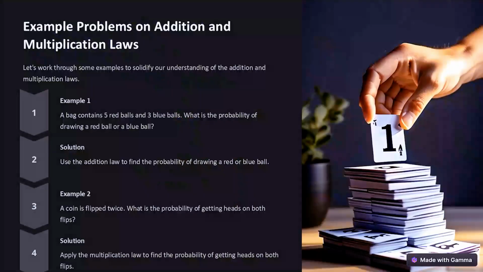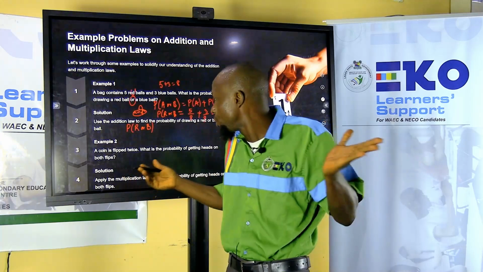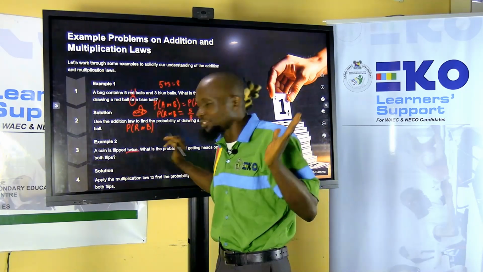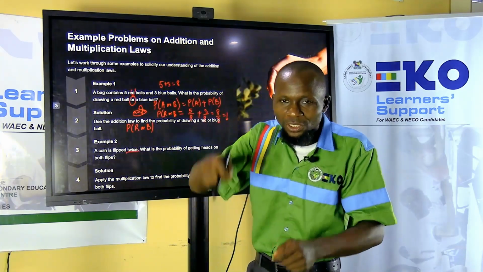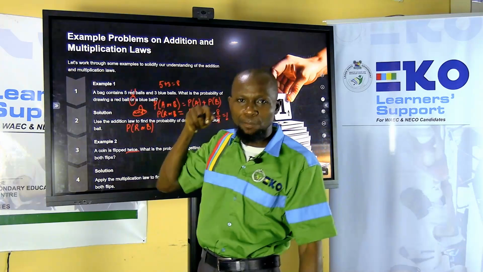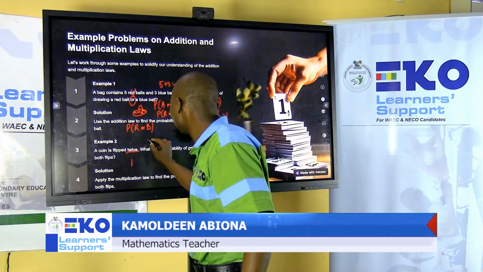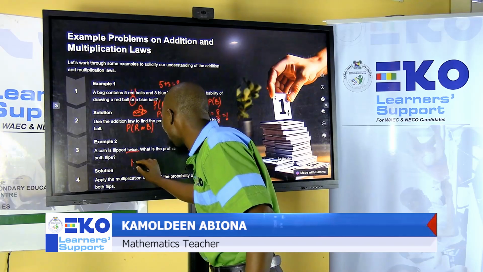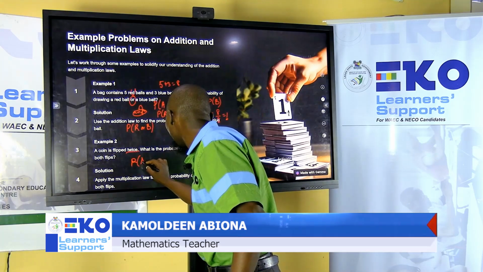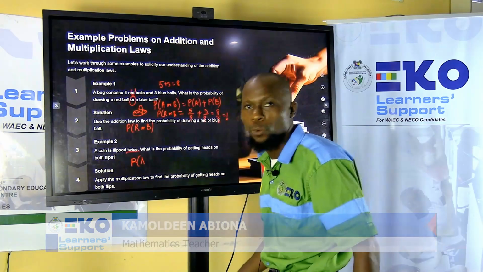A coin is flipped twice. What's the probability of getting heads on both flips? In this case, it has been flipped twice. So the results are what? They are independent. So what's the probability of having them together? So probability of what? Having heads on both.